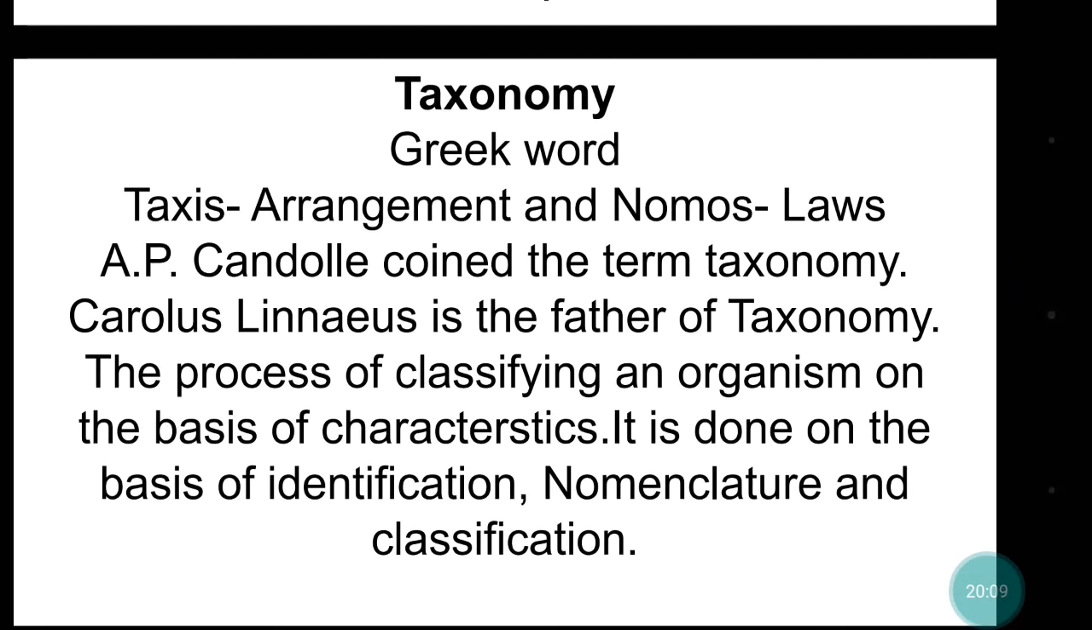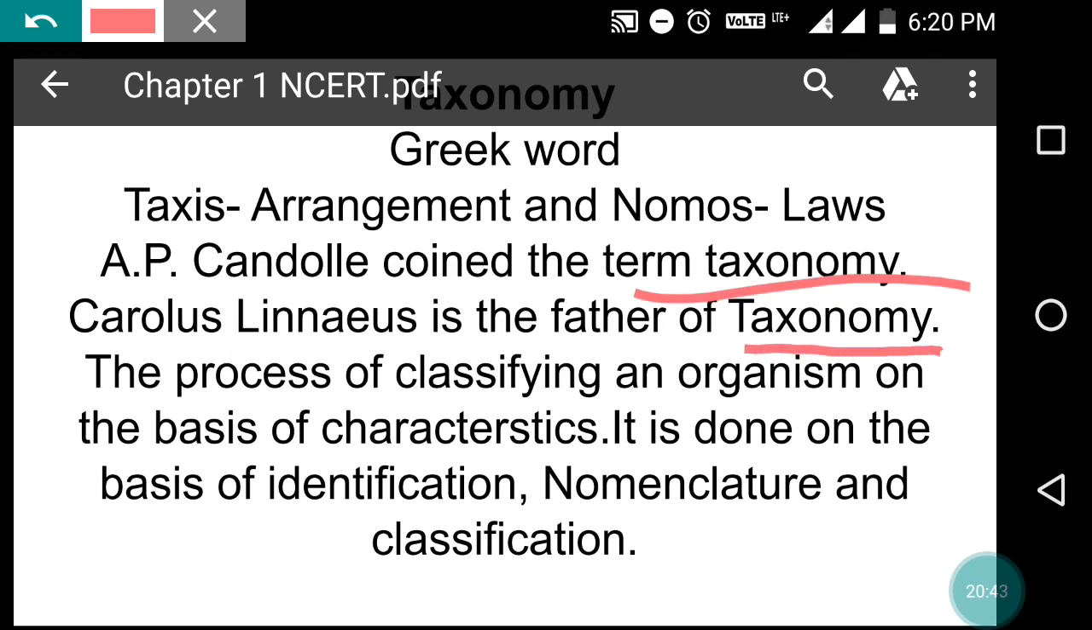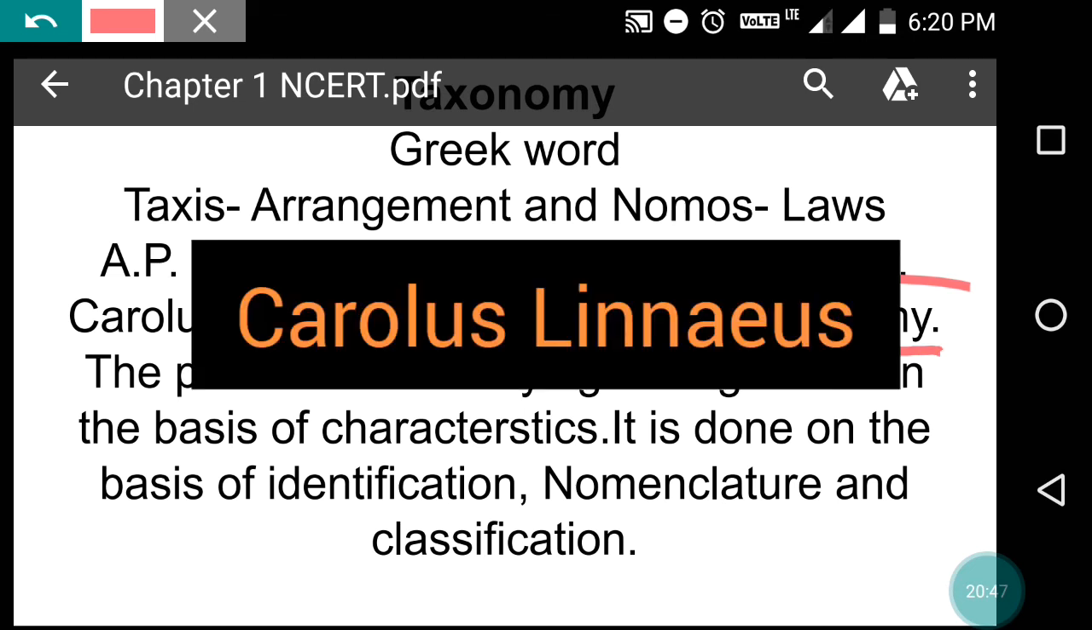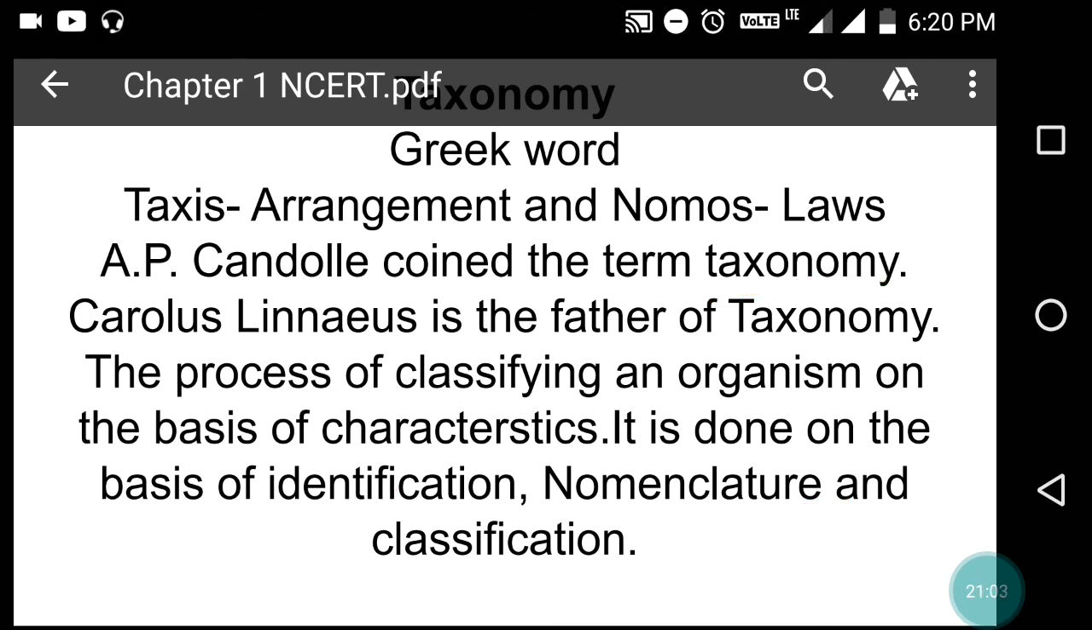Now the taxonomy. It is originated from the Greek word taxis meaning arrangement and nomos meaning law. So it is generally the principles of arrangement of living organisms in particular categories, or classifying them. A.P. de Candolle was the scientist who coined the term taxonomy, and Carolus Linnaeus is the father of taxonomy. Now the proper definition: the process of classifying an organism on the basis of characteristics is known as taxonomy. It is done on the basis of identification, nomenclature, and finally classification.